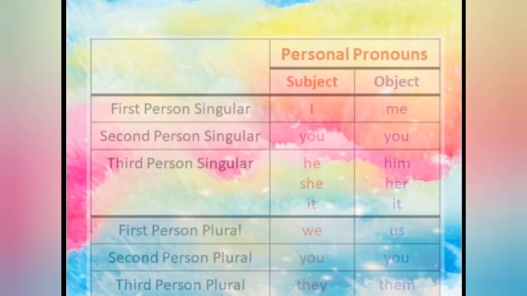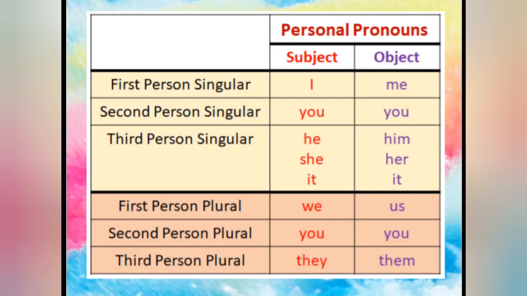Understood? Now the next one, see the subject. We have three persons: first person, second person and third person. For the first person singular I am going to use I, and for me the object will be me. Okay. You and you.